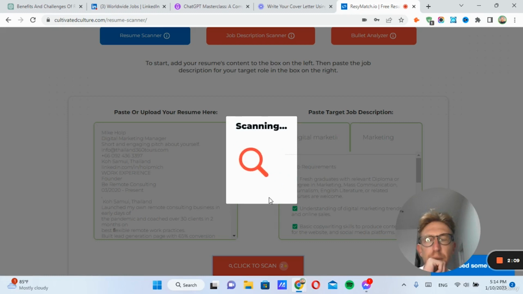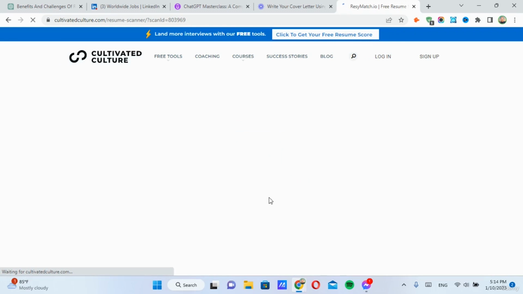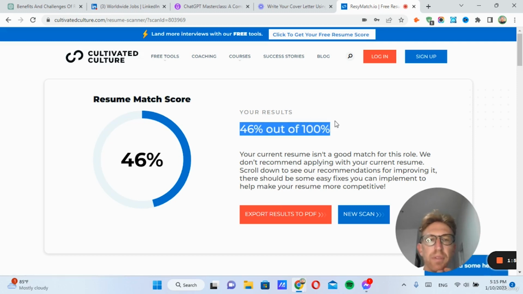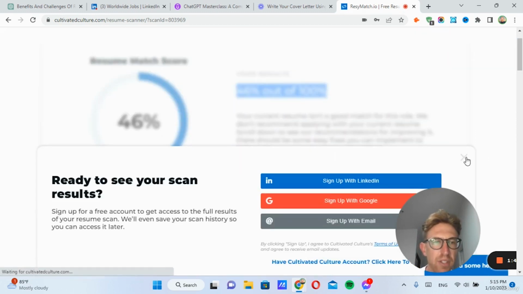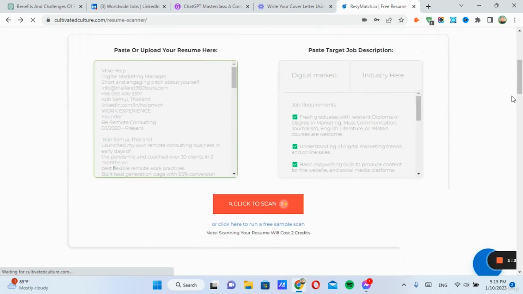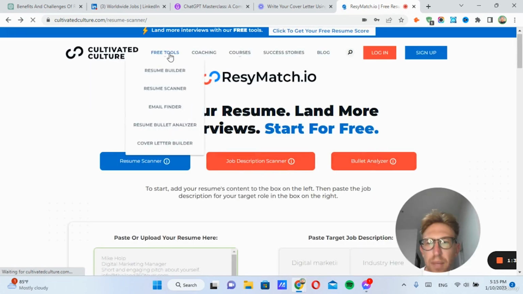So now it's scanning the resume. It'll take a few seconds and then it will come back with a score that shows you how your resume stacks up in terms of matching the job description. So this one has a 46 out of 100. It says it isn't a good match. And it looks like I actually have to log in to use it, unfortunately. But you can see how it works. So using this, you can optimize your resume.